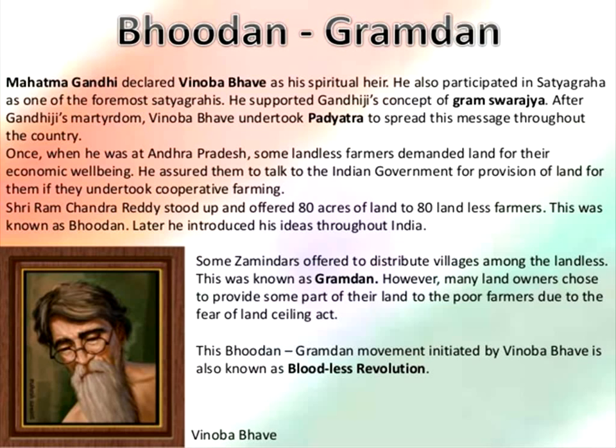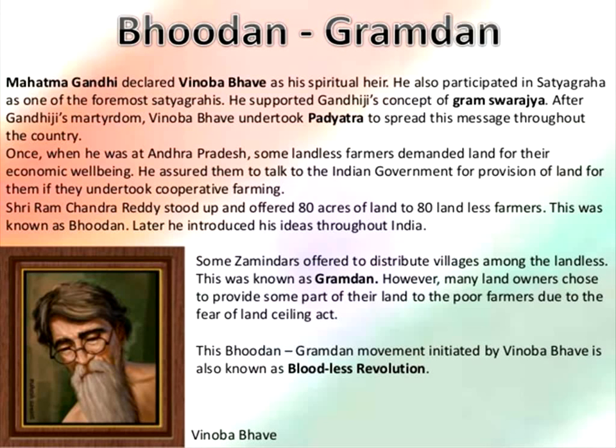He assured them he would talk to the Indian government for provision of land for them if they undertook cooperative farming, that is, mixed farming, as the government calls it.